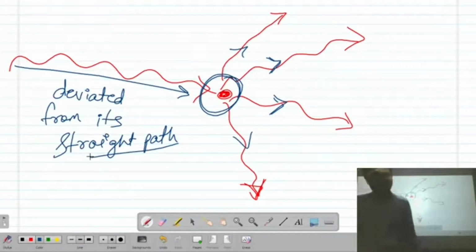The obstacle may be a dust particle, water molecule, water vapor, or another gas molecule.